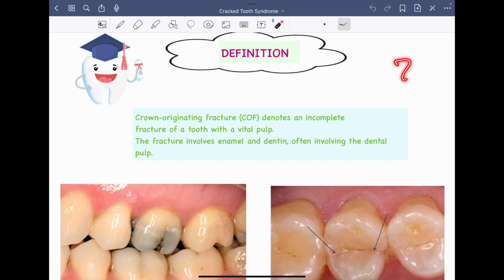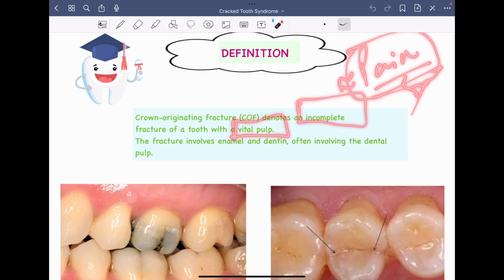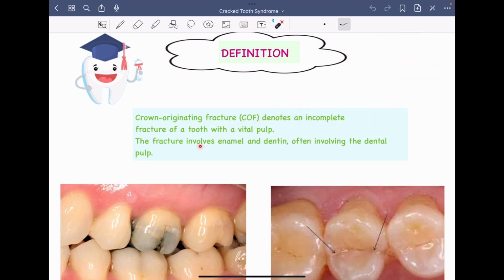Why? Because the vitality of the pulp is still intact, and whenever we know that the pulp is vital, definitely it will cause pain, right? So an incomplete fracture with a vital pulp, which means pain. The patient will complain of pain, right? This fracture involves enamel, dentine as well as the underlying pulp.